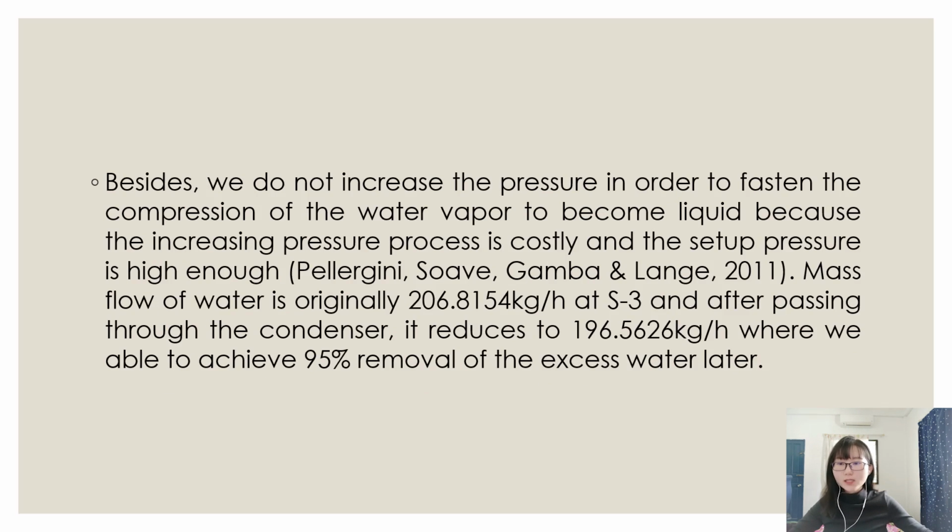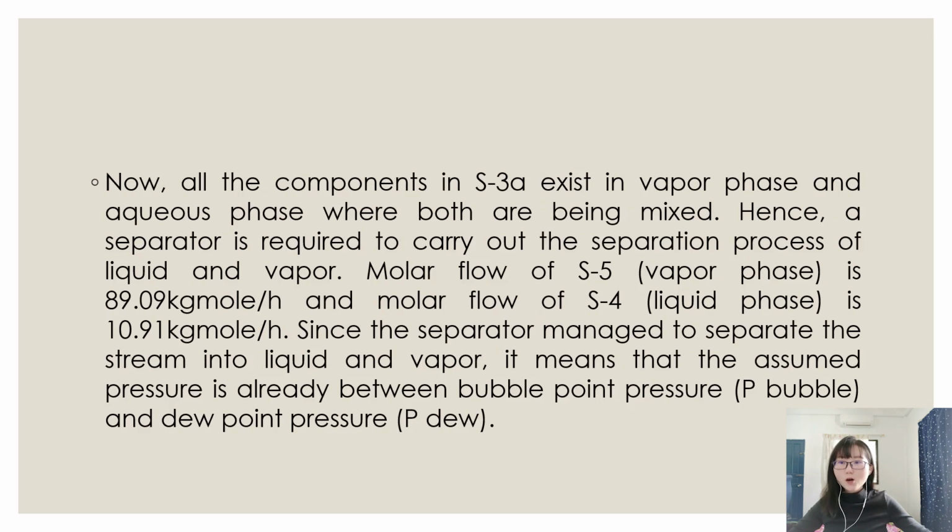Mass flow of water is originally 206.8154 kg per hour at stream 3, and after passing through the condenser it reduces to 196.5626 kg per hour, where we are able to achieve 95% removal of the excess water later. Now, all the components in X3A exist in vapor phase and aqueous phase, where both are mixed. Hence, a separator is required to carry out the separation of liquid and vapor.